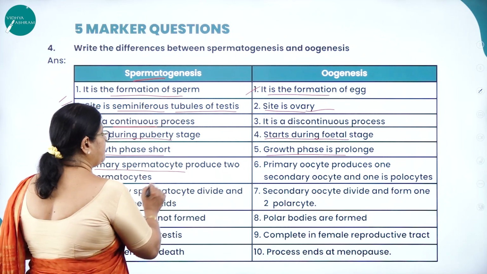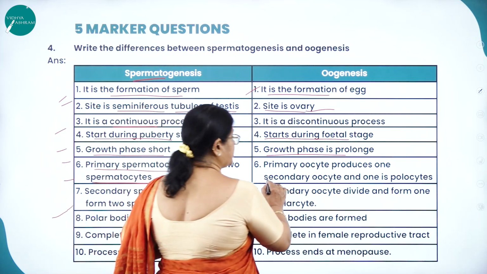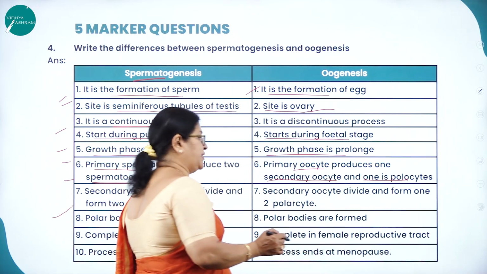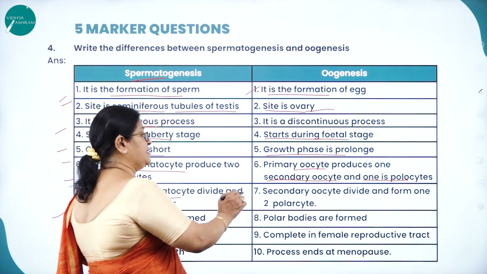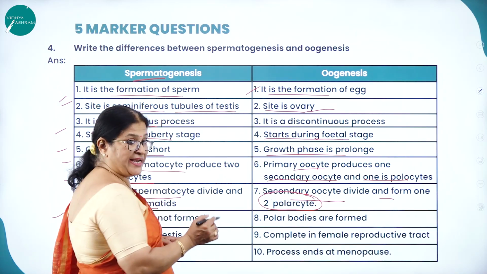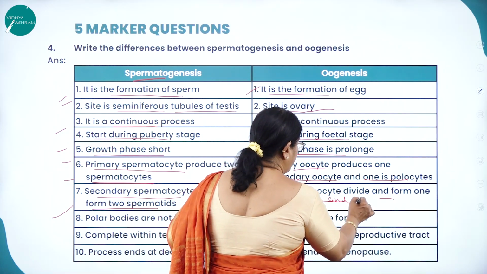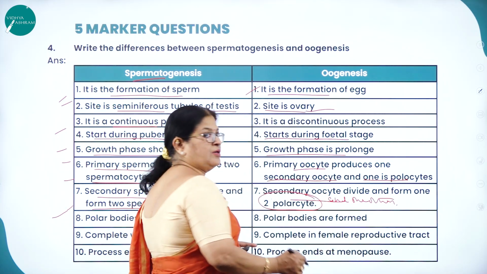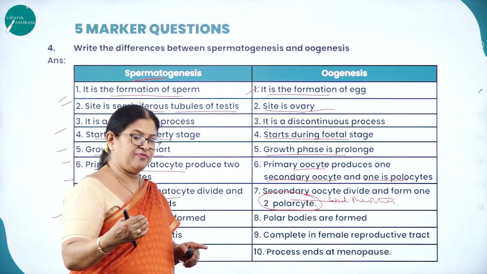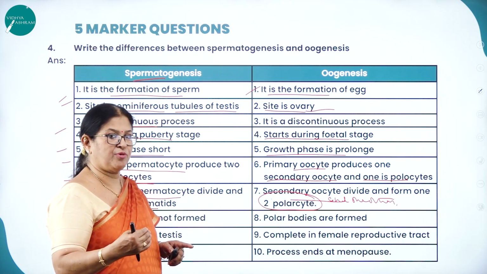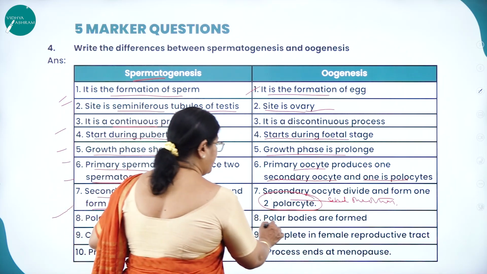Then the primary spermatocyte produces 2 secondary spermatocytes, but the primary oocyte produces a secondary oocyte and 1 polar body. Then the secondary spermatocyte divides and forms 2 spermatids. The secondary oocyte divides and forms 1 second polar body and 1 ovum. At the end, the first polar body disintegrates, then the secondary oocyte undergoes the second meiotic division to form the second polar body and ovum. Polar bodies are not formed in spermatogenesis, but they are formed in oogenesis.